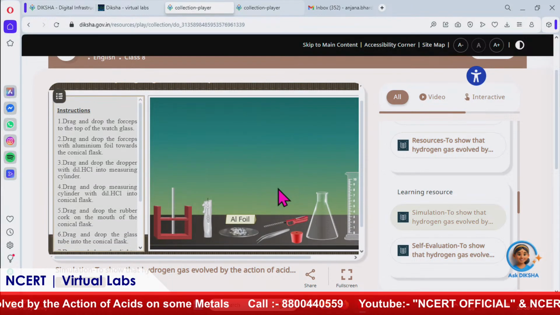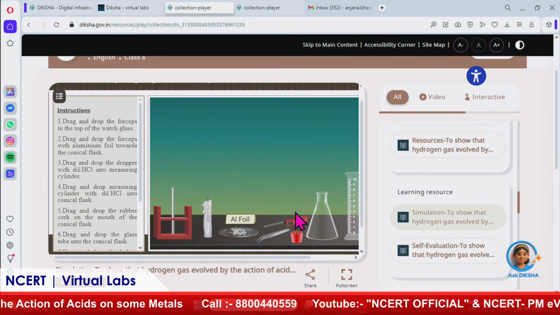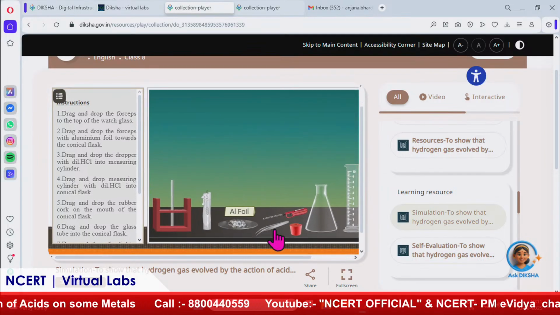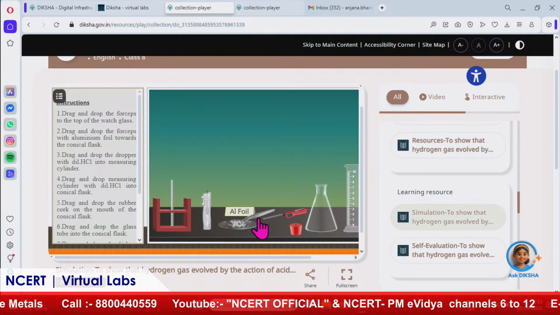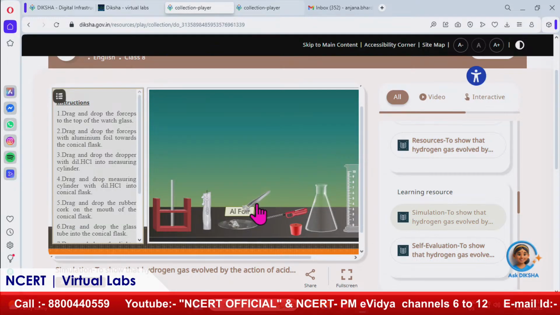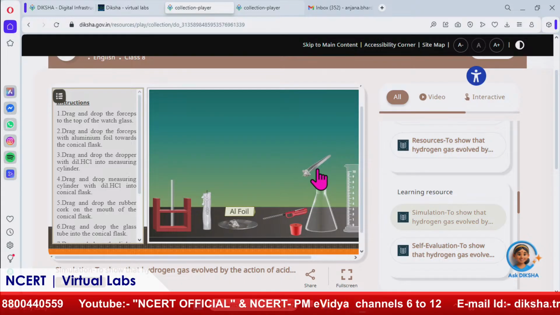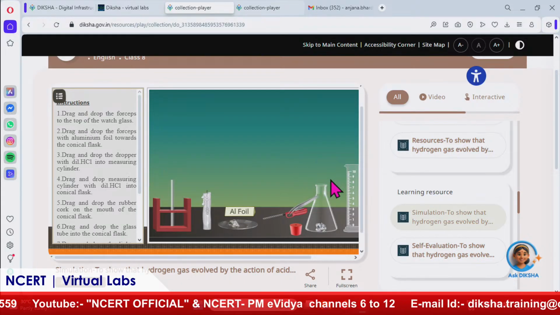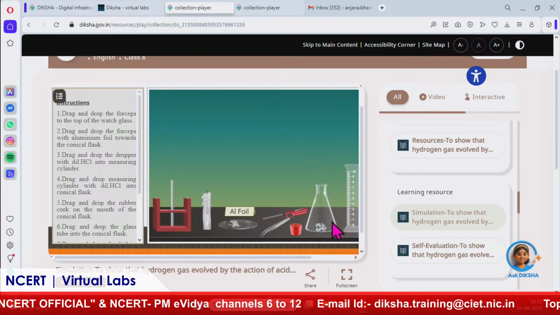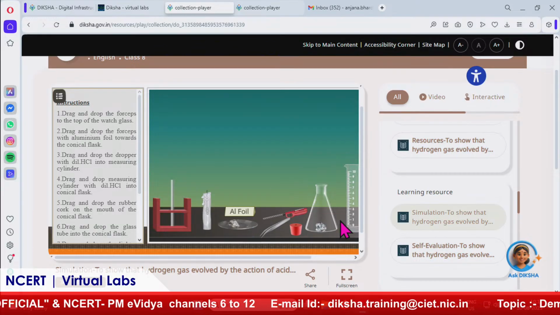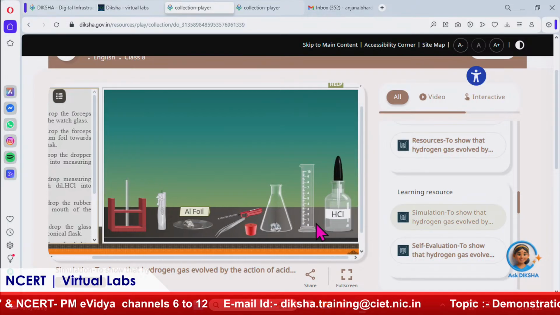On the left side of the instructions: drag and drop the forceps to the top of the watch glass. Here is the forceps. We have to drag it onto the aluminum foil. It has been taken, and now according to the second step, drag and drop the forceps with aluminum foil towards the conical flask. Now this aluminum foil is in the conical flask. Third, drag and drop the dropper with dilute HCl into the measuring cylinder.